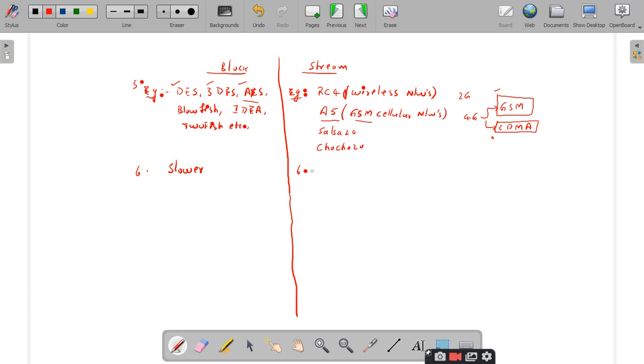You should convert the plain text into blocks, which makes block ciphers slower than stream ciphers, and stream ciphers faster than block ciphers.